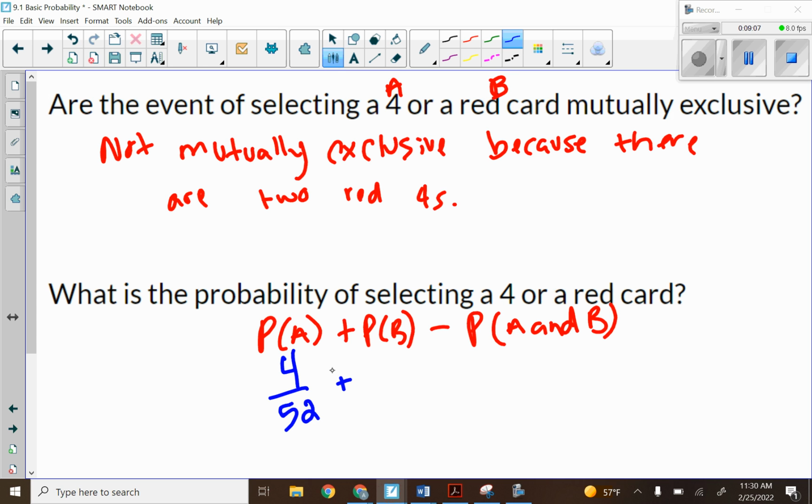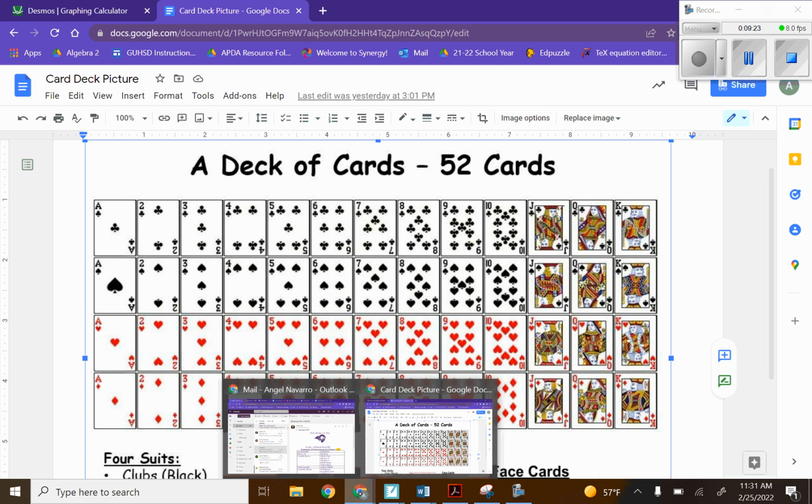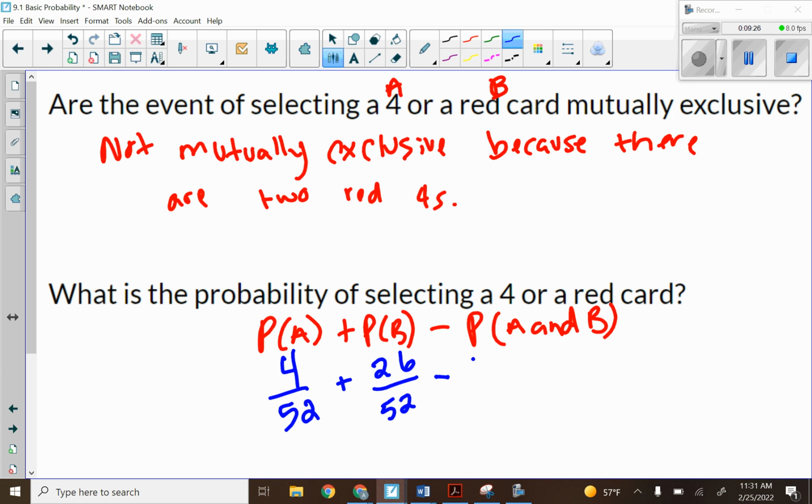Plus the probability of a red, there's 26 red cards in a deck out of 52, minus, if I look back, I had 2 red 4s. So that's the probability of A and B, 2 out of 52. So this is going to give us 28 out of 52. If I reduce this, I get 7 out of 13.